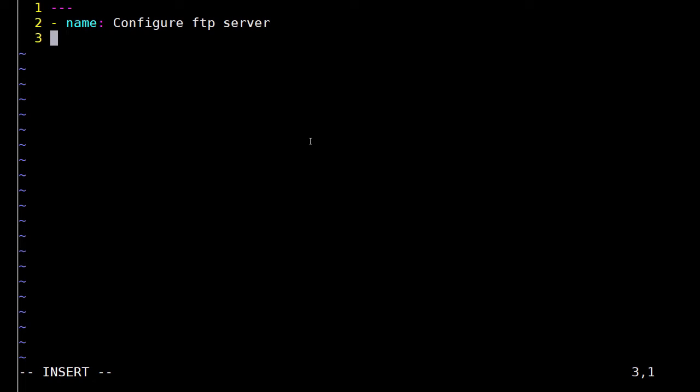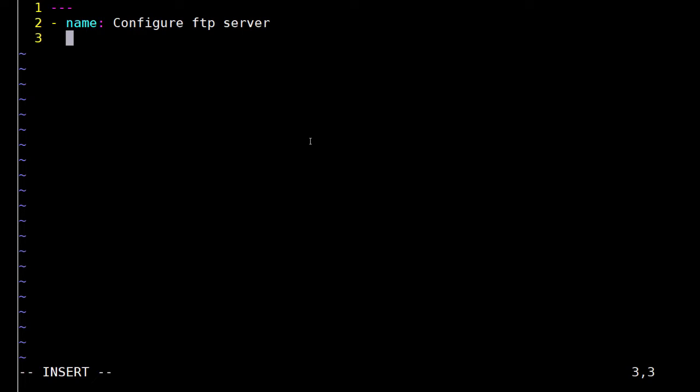You'll notice the cursor is at the beginning of the next line. Press tab, and the cursor will move forward by 2 spaces. This is due to the .vimrc file in your home directory where ts equals 2 is specified. Your cursor should be precisely here, not even one alphabet before, else all hell will break loose. YAML is easy, but it is very demanding about indentation. The .vimrc file helps mitigate this to a great extent.